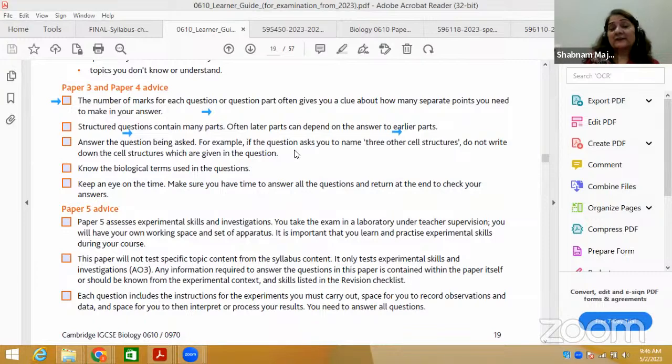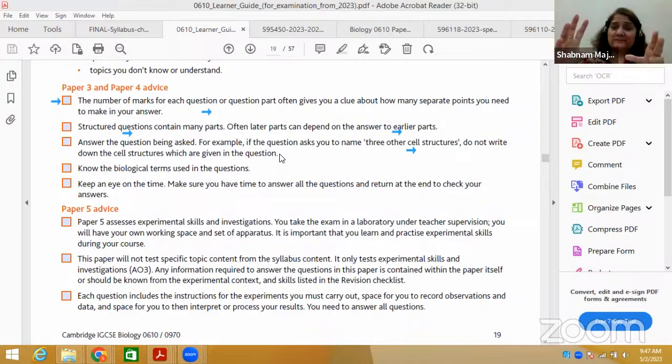For example, if the question asks you to name 3 other cell structures, do not write down the cell structures which are given in the question. Obviously, you have to see that. Suppose he gives you a plant and animal cell, and labels the cell wall or whatever 2 structures, and he asks you for structures other than those 2.